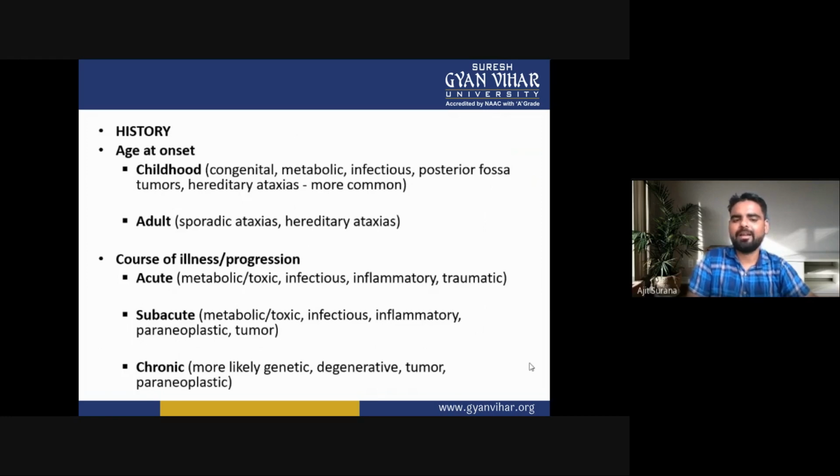In acute, they are metabolic and toxic, infectious, inflammatory, or traumatic. In subacute, they are metabolic, toxic, infectious, inflammatory, paraneoplastic, and tumors. In chronic, they are more likely genetic, degenerative, tumor, and paraneoplastic.